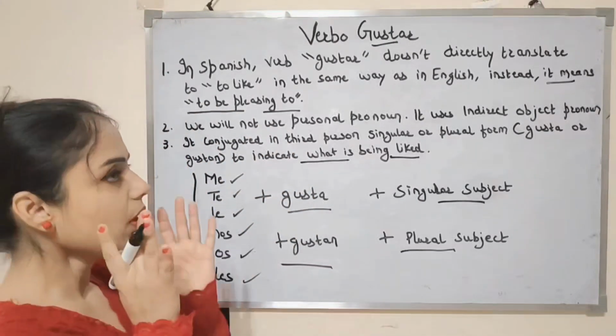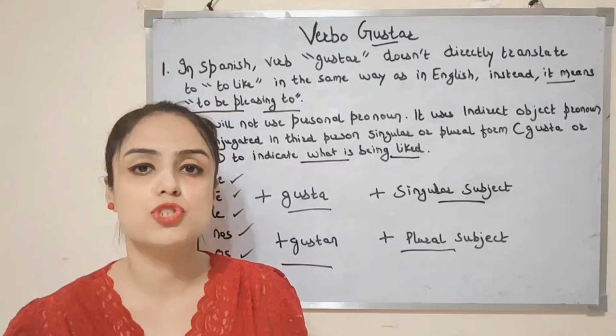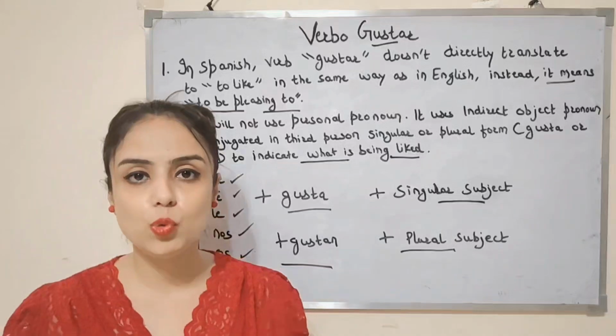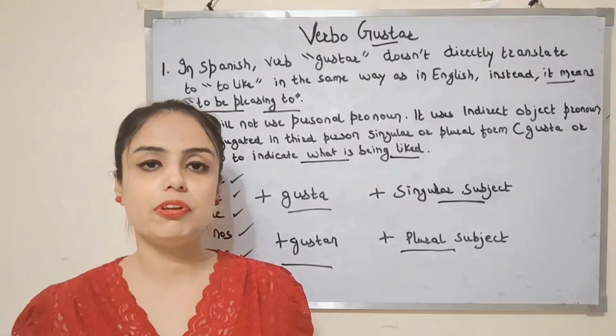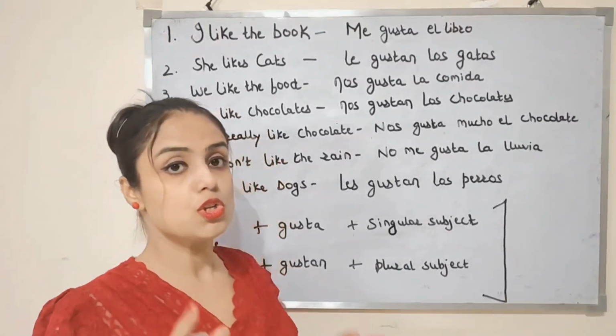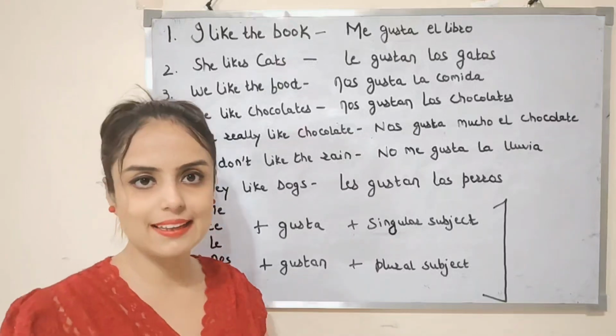Vale? So now I will give you a couple of examples of the gustar verb, and with the help of the examples I will explain the concept of gustar so you will understand how we use the gustar verb in Spanish. The first example is I like the book.